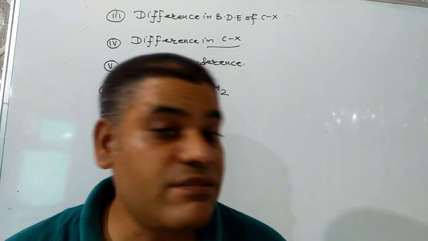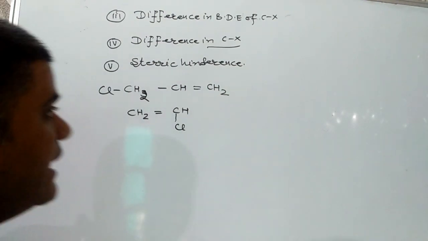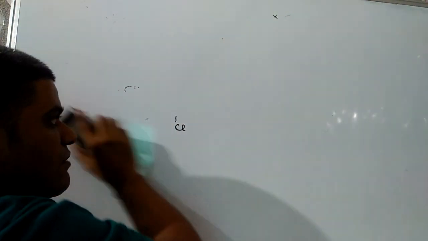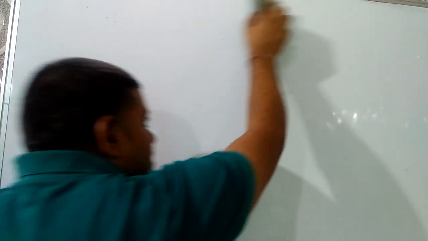Now, the next very important question: the reactivity of haloarenes for nucleophilic substitution reactions increases with an increase in electron withdrawing groups. Why?